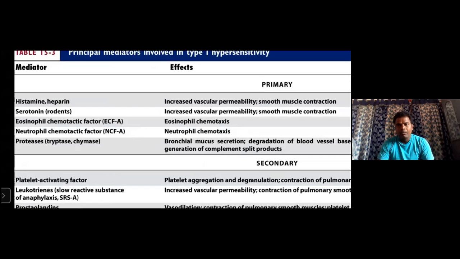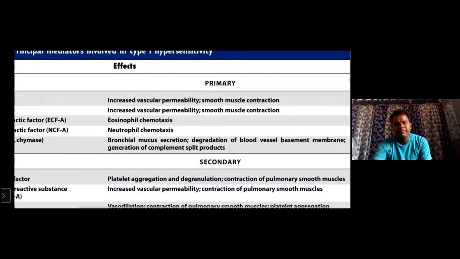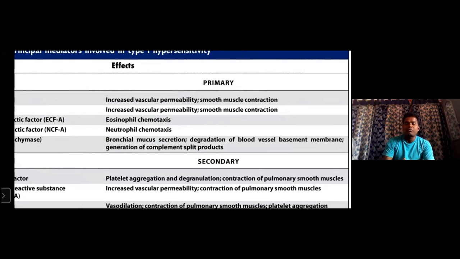Eosinophil chemotactic factor is responsible for eosinophil chemotaxis, and neutrophil chemotactic factor for neutrophil chemotaxis. Proteases like tryptase and kinase are responsible for bronchial mucus secretion, degradation of blood vessel basement membrane, and generation of complement split products, right?